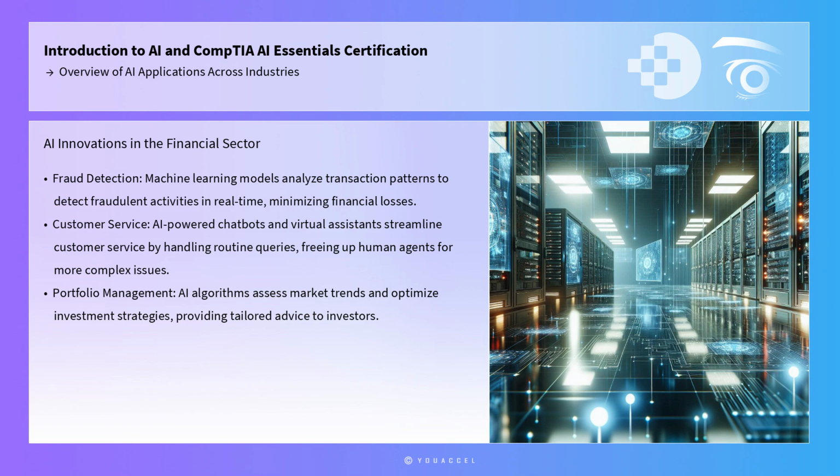In the financial sector, AI applications are enhancing fraud detection, risk management, and customer service. Machine learning models analyze transaction patterns to detect fraudulent activities in real time, minimizing financial losses. Algorithms such as random forests and gradient boosting are commonly used for these tasks, with platforms like scikit-learn providing the necessary tools for implementation. Additionally, AI-powered chatbots and virtual assistants, such as Amelia and Watson Assistant, streamline customer service by